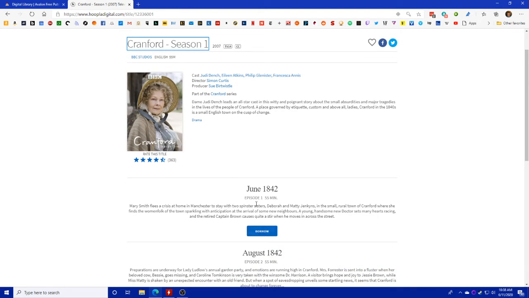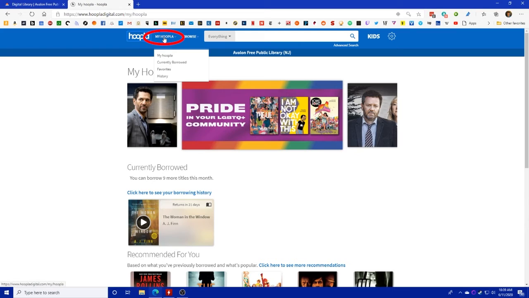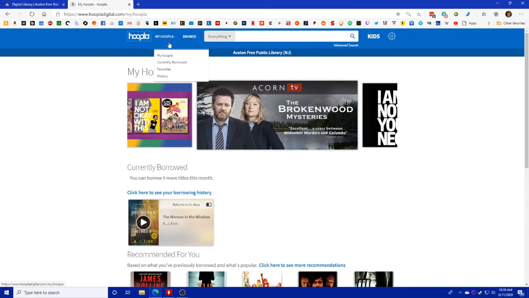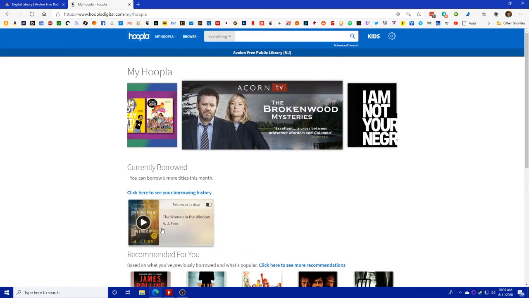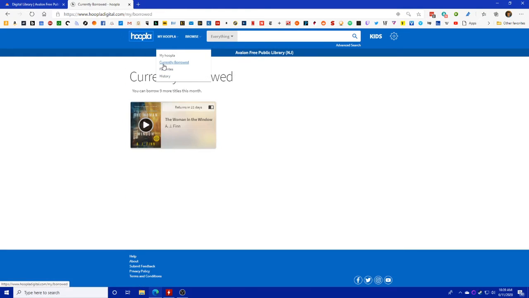You would just hit borrow, and this is the thing you gotta see. Each episode, you borrow it individually. If you go to My Hoopla, it'll bring you up to the front page here where you can see what is currently borrowed. You also have a currently borrowed, favorites, and history section here, like for instance with this book. If you go to your history, that can be good for reminding you of things that you borrowed before but you didn't finish. There's also a button over here to switch to just kids-friendly items.